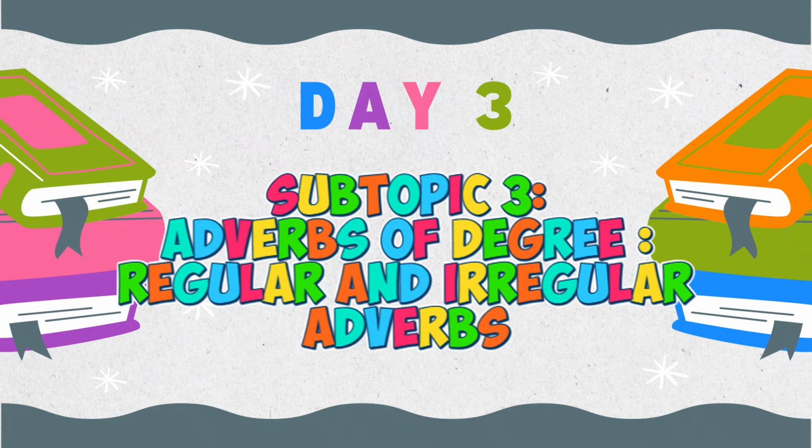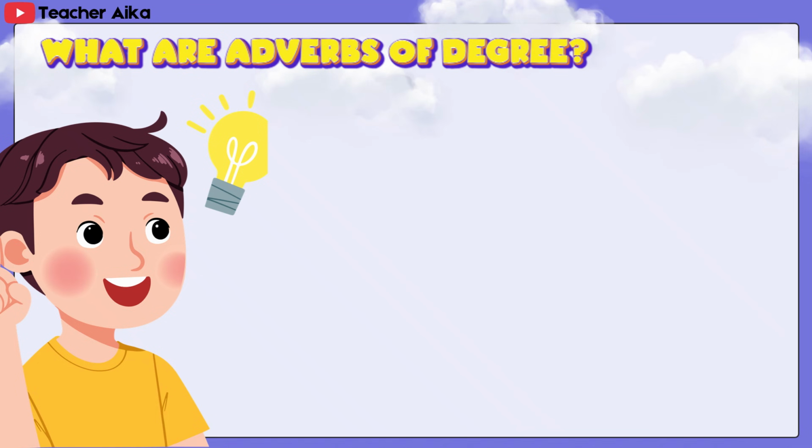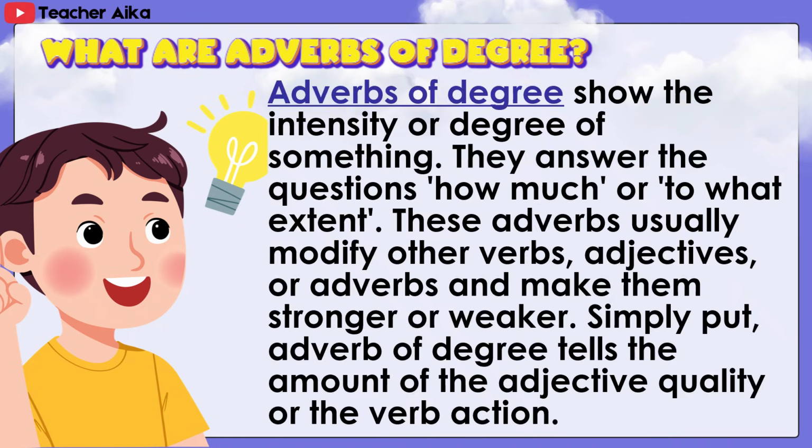Day 3, subtopic number 3, adverbs of degree, regular and irregular adverbs. What are adverbs of degree? Adverbs of degree show the intensity of degree of something.